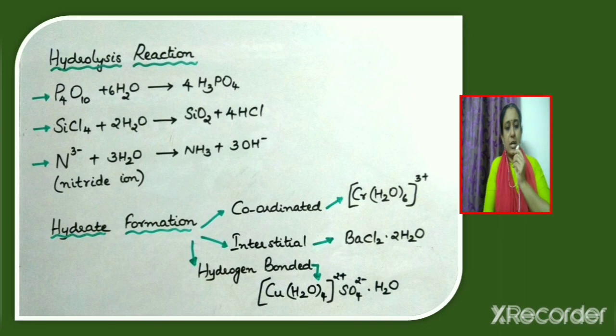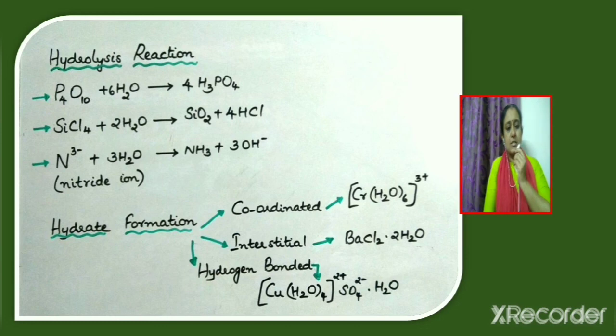Similarly, silicon tetrachloride SiCl4 reacts with water. Hydrolysis reaction takes place and the products obtained are silicon dioxide SiO2 and HCl. Nitride ion N3- reacts with water. The products formed are ammonia and OH- ion. Now let us consider hydrate formation. Water is present in three different forms: as coordinated water, interstitial water and hydrogen bonded water.